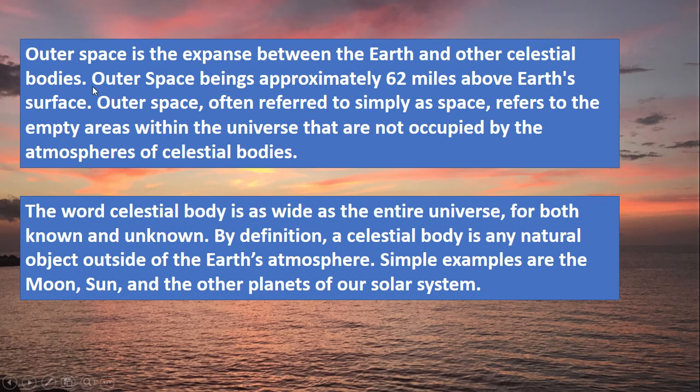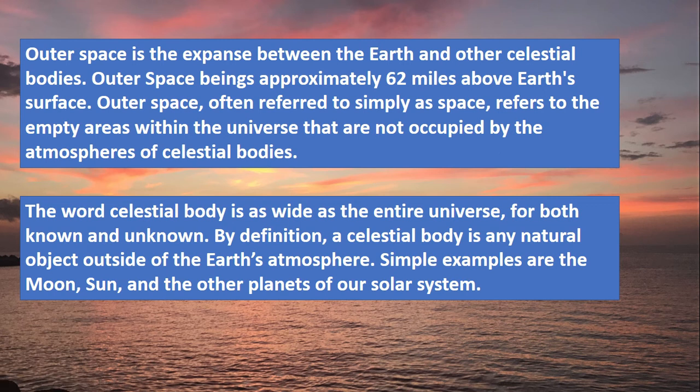We can say outer space is the vast extension of space in which all objects, that means all celestial bodies or heavenly bodies of the sky, including the planets, stars, and galaxies, have their existence. The outer space is mostly empty, often referred to simply as space. In this outer space, material objects in different forms are moving in their respective paths.